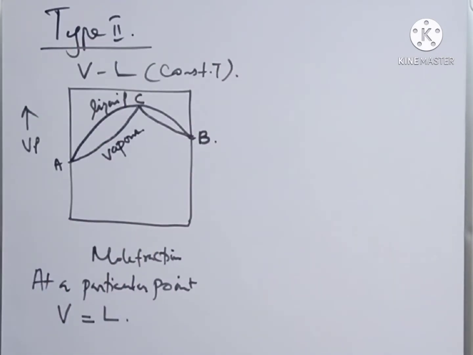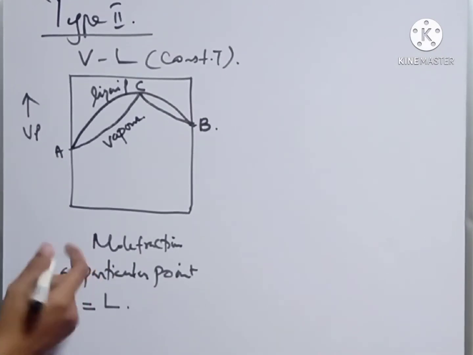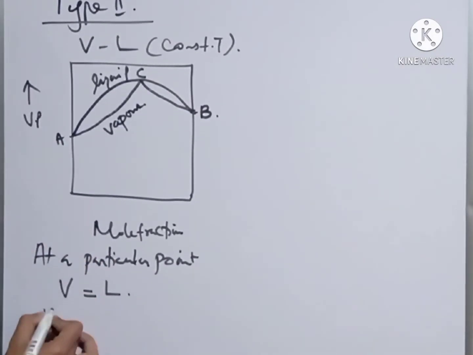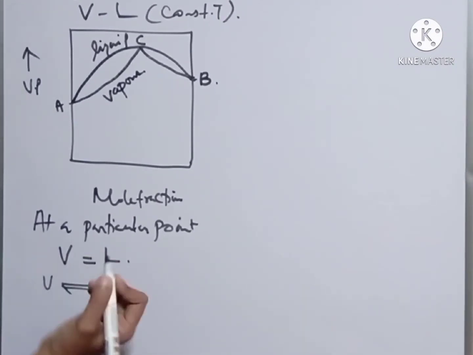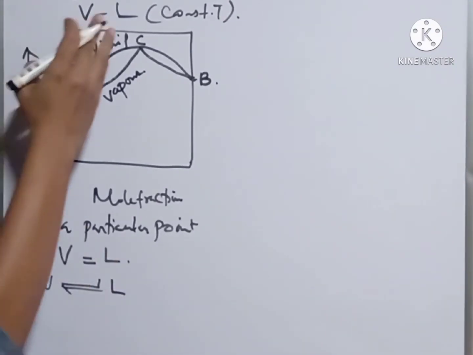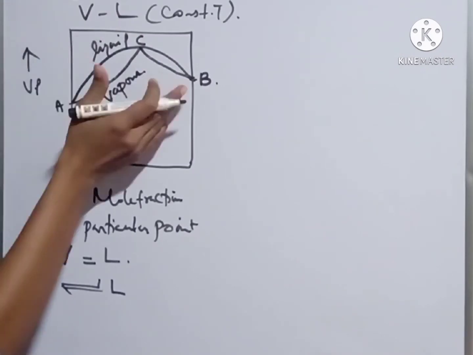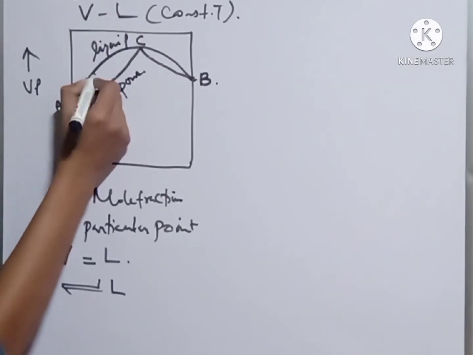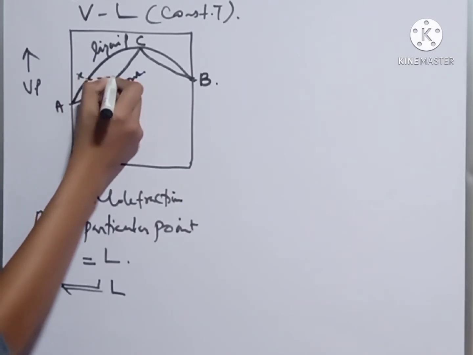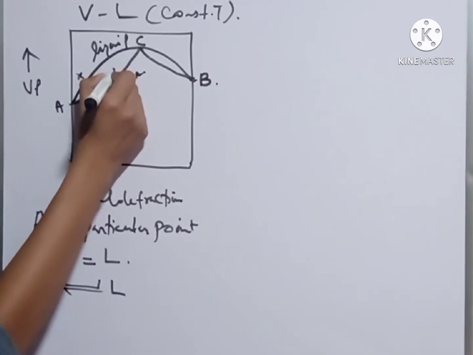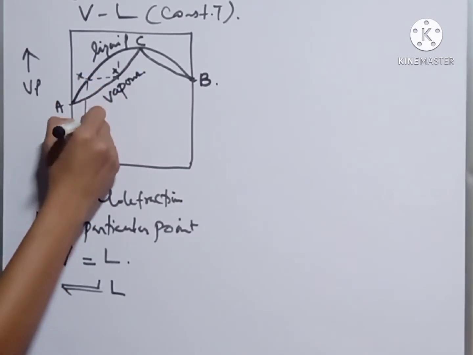And vapor composition and liquid composition exist in equilibrium between A and C and between B and C. For example, if we consider point X, it exists in equilibrium with X dash.